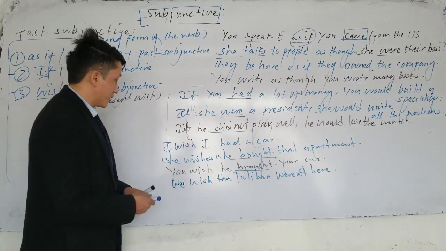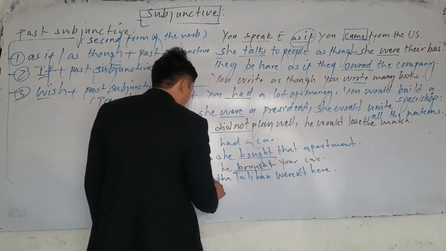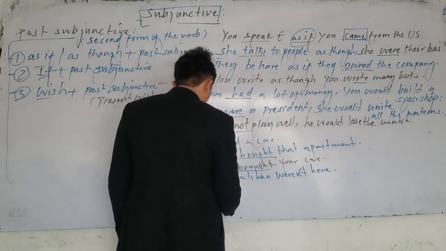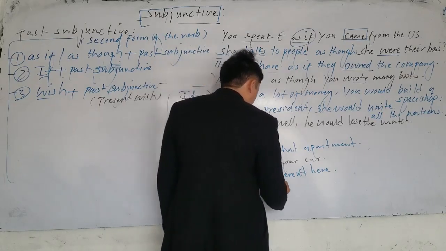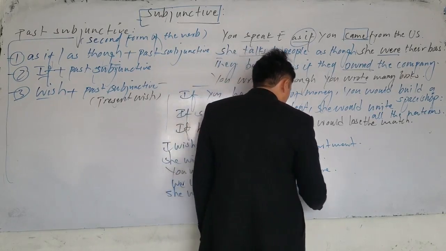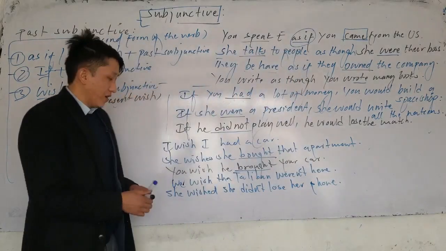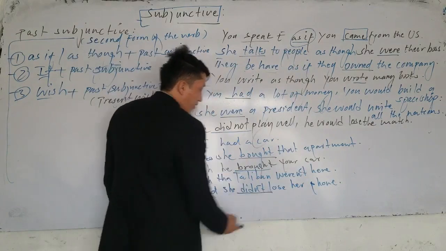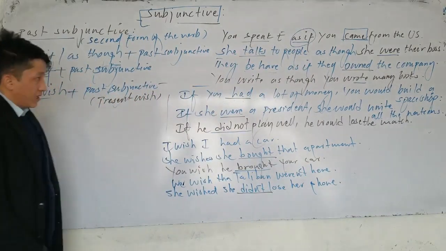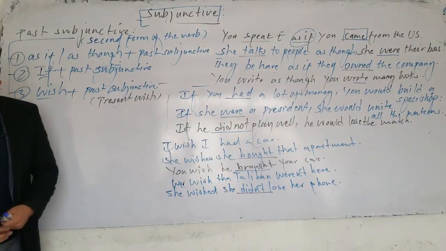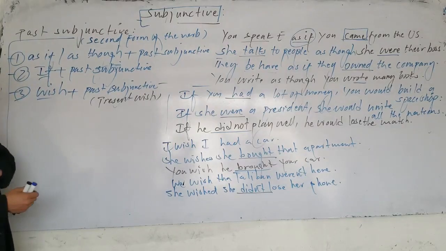Or the next one, she wished she didn't lose her phone. Which one is subjunctive here? She wished she did not lose her phone. What subjunctive is that? It's past subjunctive. Now, there are the usages of subjunctive and past subjunctive.